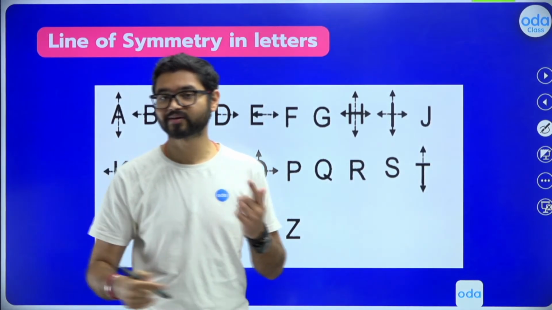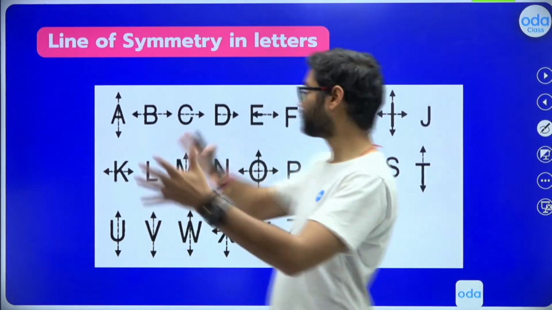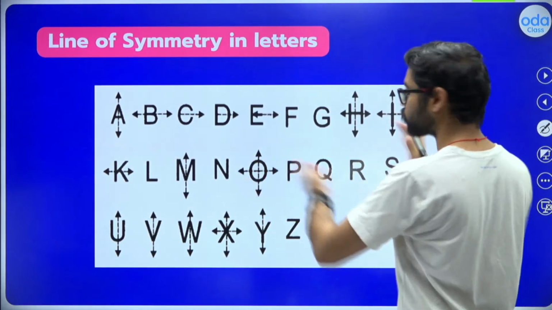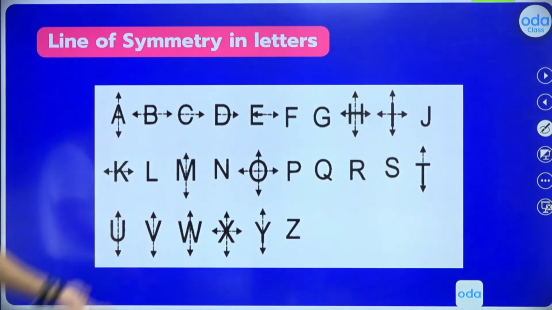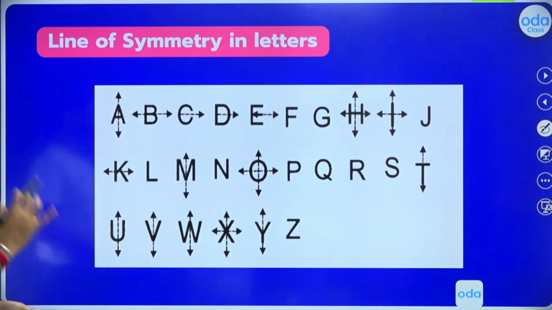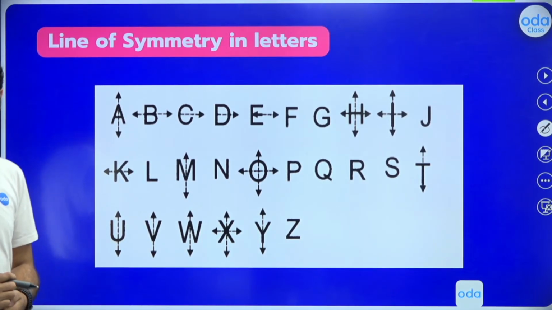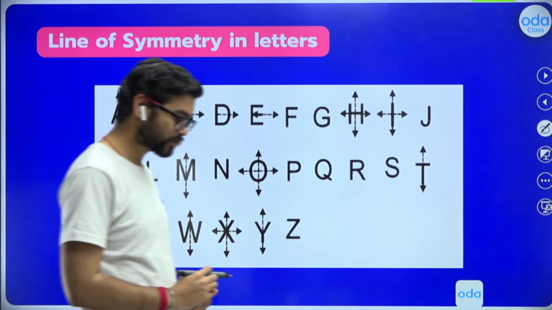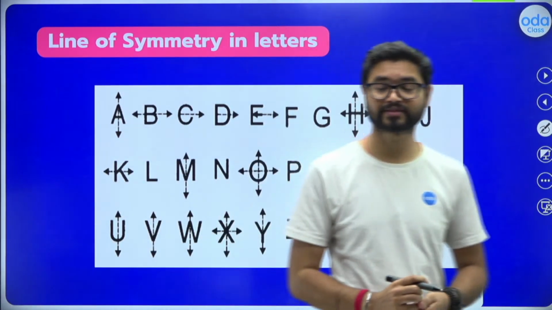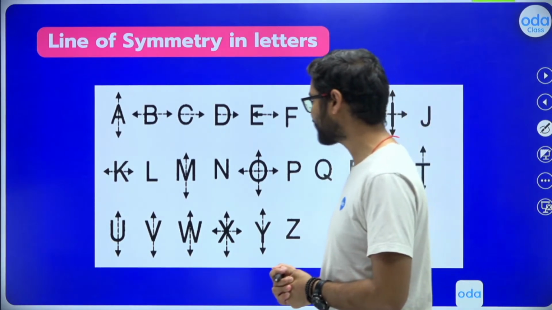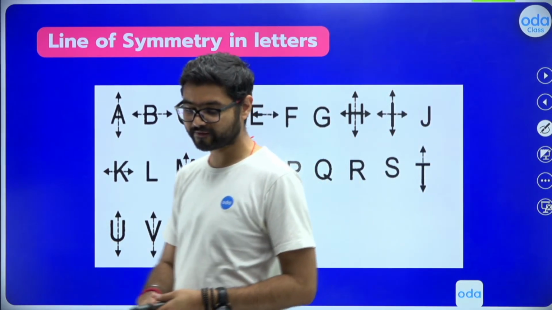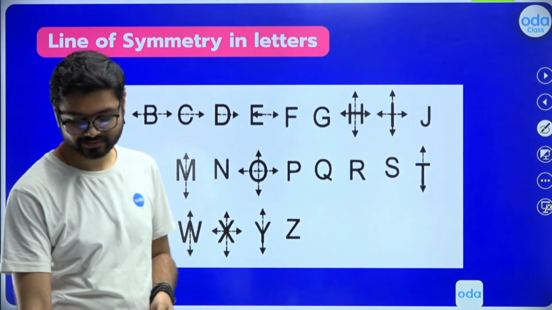Try to find their lines of symmetry, how many lines of symmetry they have, and then check with this if you have got all the right answers or not. That would be one homework.